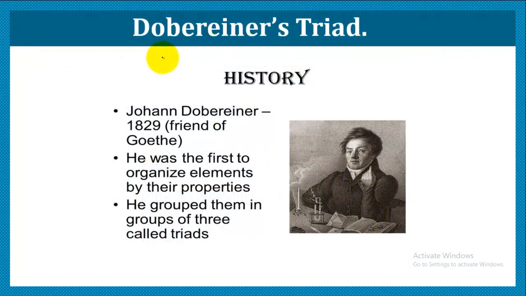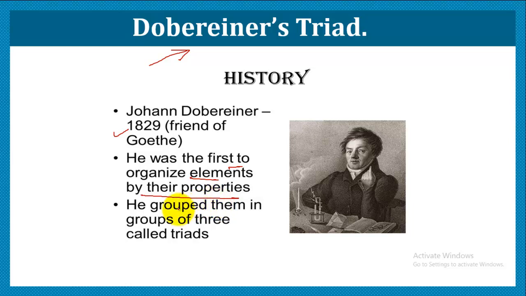The first discovery was made by Daubeney, and it is popularly called the Daubeney triad rule, or Daubeney triad classification. John Daubeney was born in 1829 and he was the first to organize elements according to their properties.